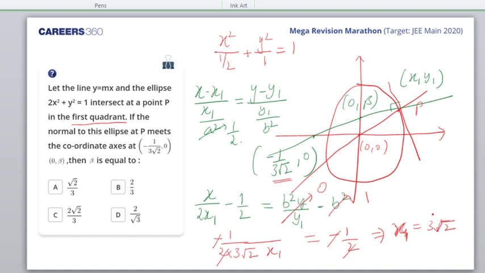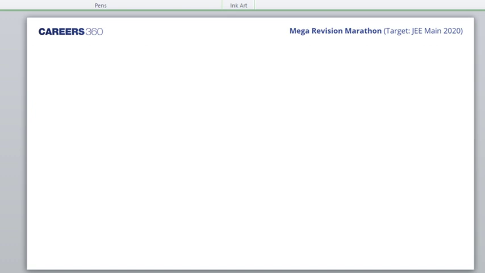Okay, now I go to the other page. So the equation of the normal being x minus x1, which is 3 root 2, upon 3 root 2 by a square, that is half, is equal to y minus y1, y1 I still do not know, upon y1 by b square. This is the equation we get.